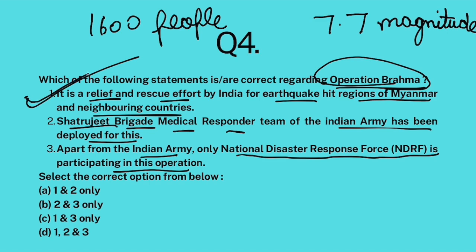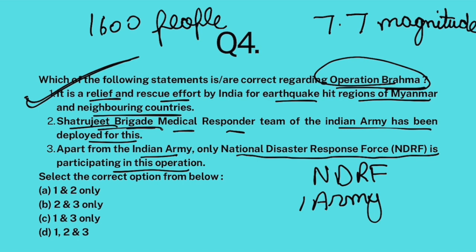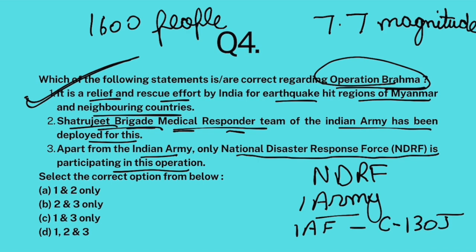Okay. Now, in this operation, National Disaster Response Force will deploy its people. Okay. Indian Army is deploying its Shatrujit Brigade medical responders. So a team of medical experts have been deployed over there to help people. Okay. This is Indian Army's contribution. Then, apart from NDRF and Indian Army, well, Indian Air Force is providing relief supplies through C-130J transport aircraft. In fact, Indian Naval Force is also providing relief supplies through various ships, INS Satpura, all these.